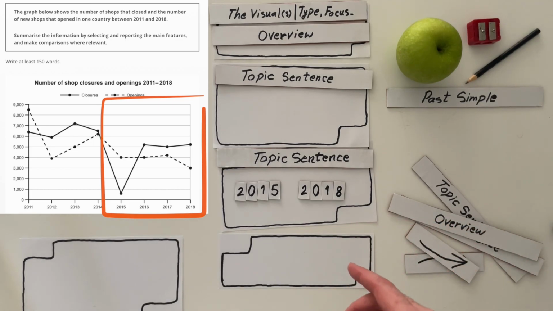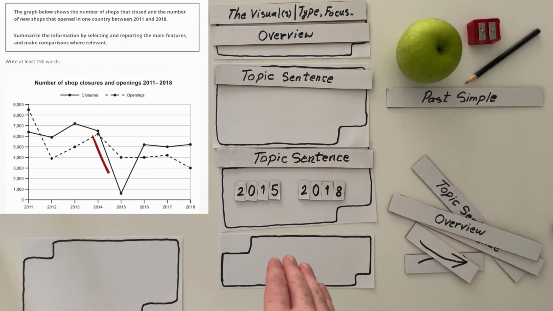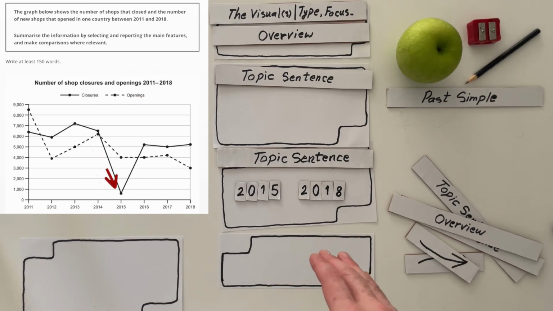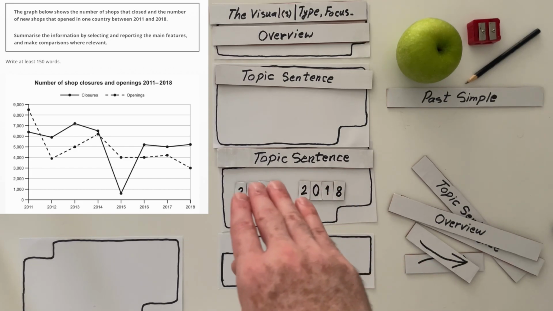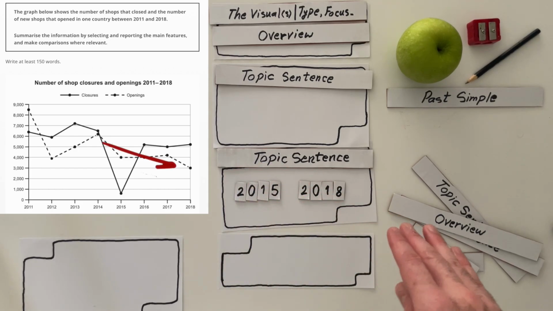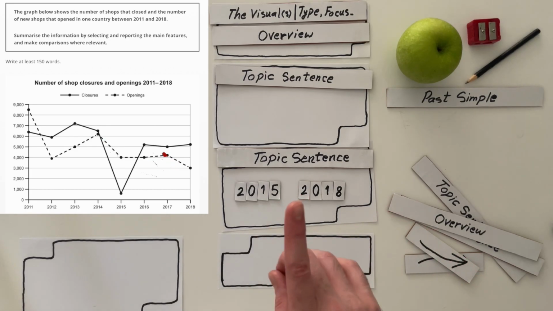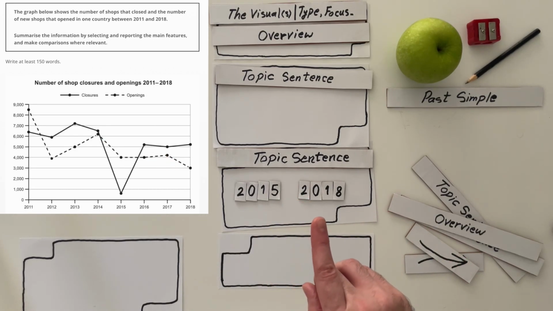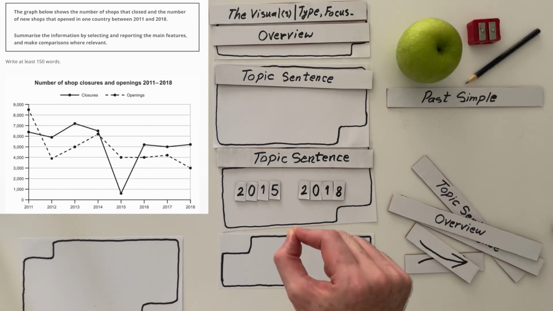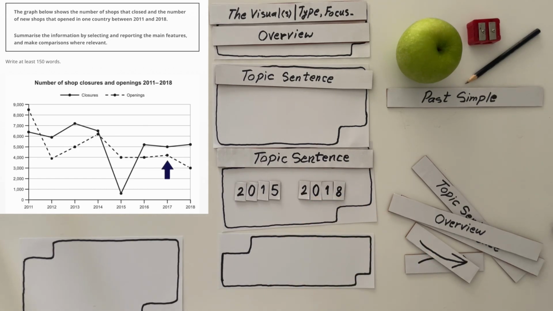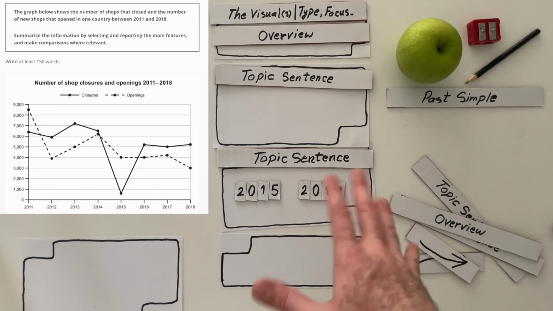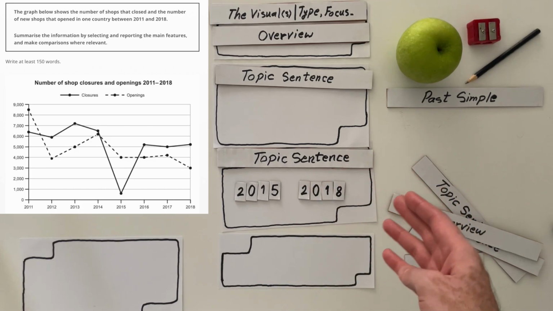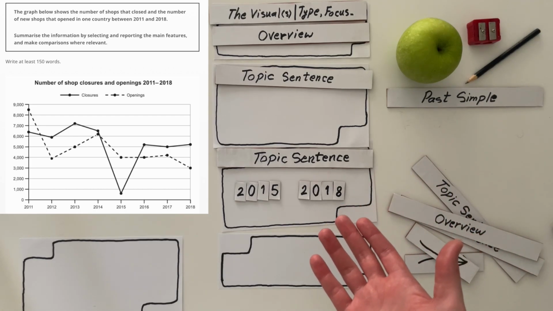Here we have from 2014, we dived down for the number of closures, and openings had a steady decline in general, with only one exception in 2017 when it slightly went up. You can also say that for the number, that's basically all the openings, and it ended in 2018 at 3,000.